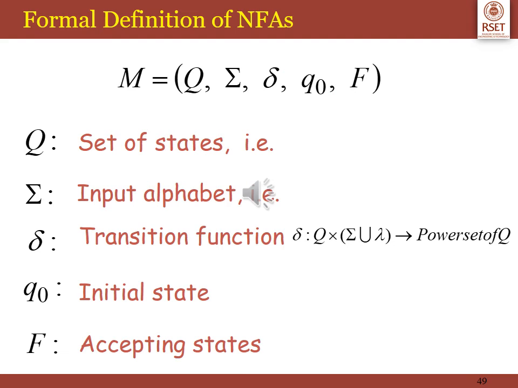The formal definition of an NFA is a five-tuple, that is Q, sigma, delta, Q0, F, where Q is the set of states, sigma is the input alphabet, delta is the transition function, Q0 is the initial state and F is the set of accepting states. For the transition function we take the input as well as the epsilon. So Q cross sigma union lambda, where lambda is epsilon, will map to the power set of Q, that is 2 raised to Q.